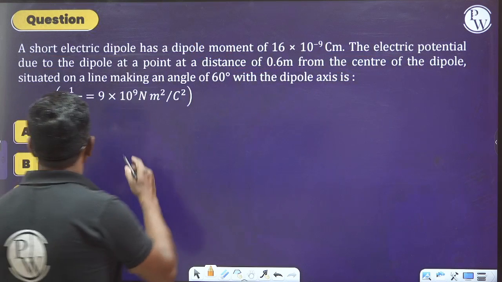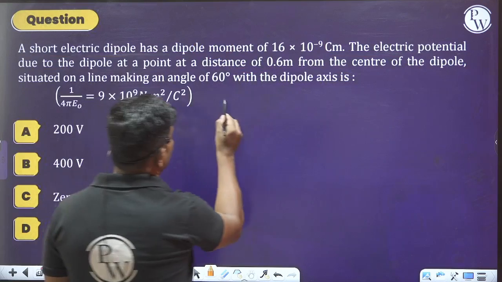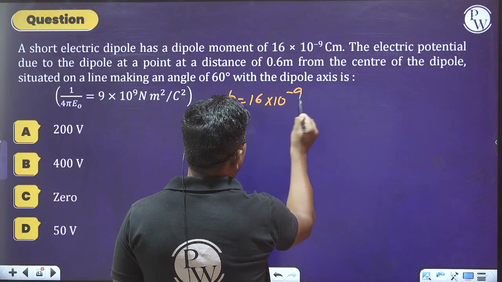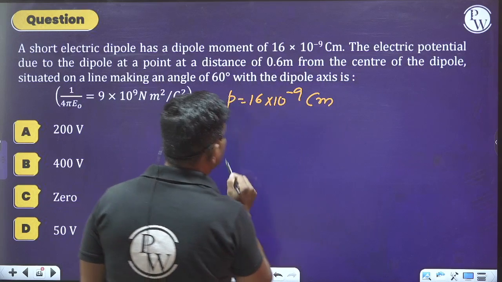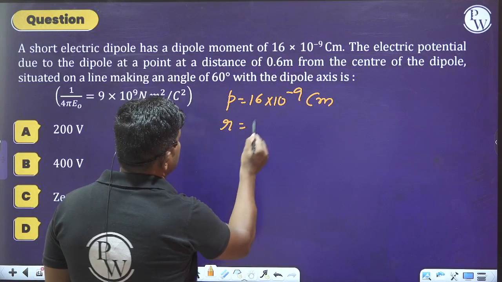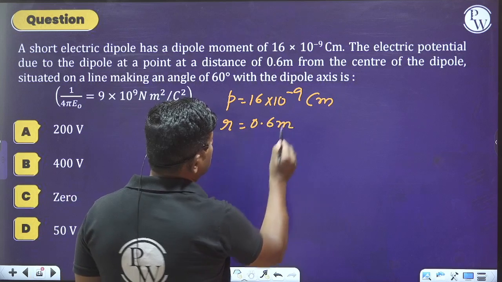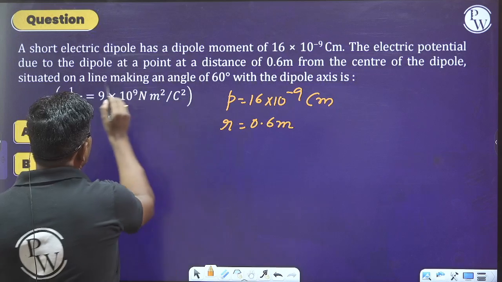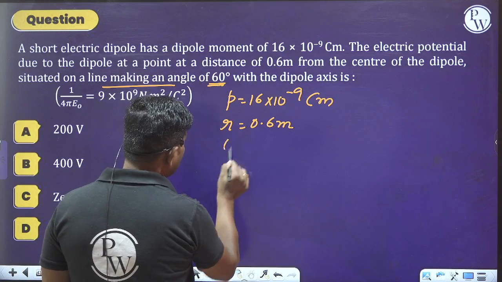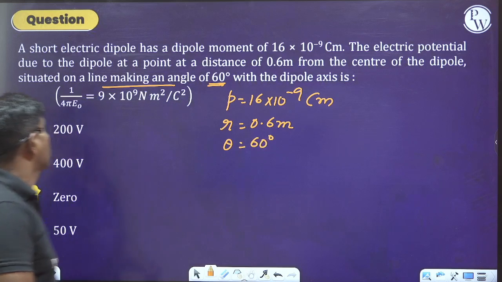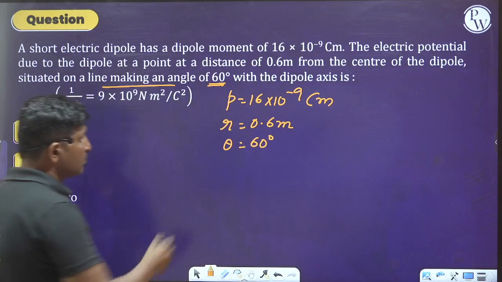A short electric dipole has a dipole moment of 16 × 10^-9 coulomb meter. The electric potential due to the dipole at a point at a distance of 0.6 meter from the center of the dipole, situated on a line making an angle of 60 degree with the dipole axis, is?